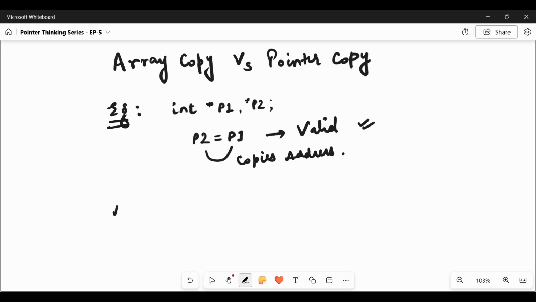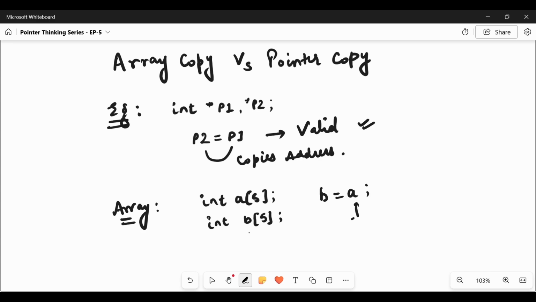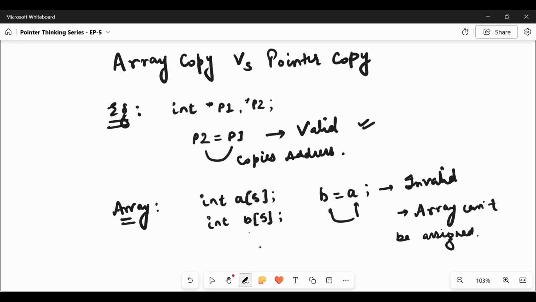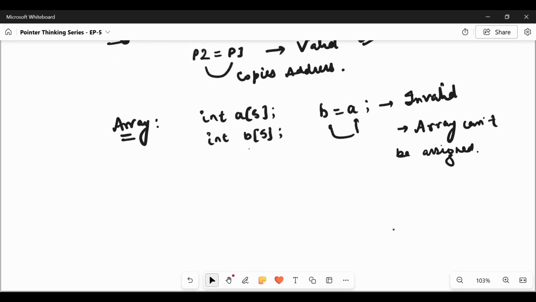Similarly, in case of array, we have array A of integer data type having 5 elements, and array B of integer data type having 5 elements. When we try to copy array A inside B, this is invalid. An array cannot be assigned, because an array represents a storage block, whereas a pointer represents an address. Arrays are not just addresses, they are storage blocks. So we cannot directly copy one array into another, but as pointers are just addresses, we can directly copy them.